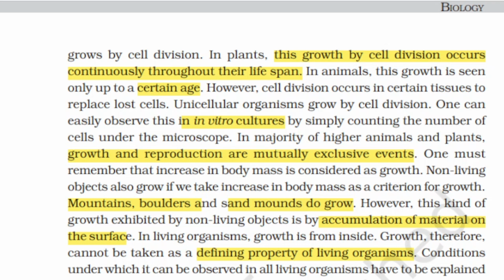Conditions under which it can be observed in all living organisms have to be explained, and then we understand that it is the characteristic of living systems. A dead organism does not grow again. So growth cannot be taken as a defining property of living organisms, and conditions observed in all living organisms have to be explained, and then we understand that it is the characteristic of living systems, and also a dead organism does not grow.